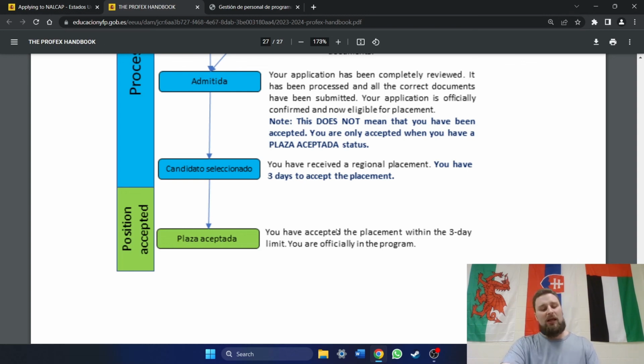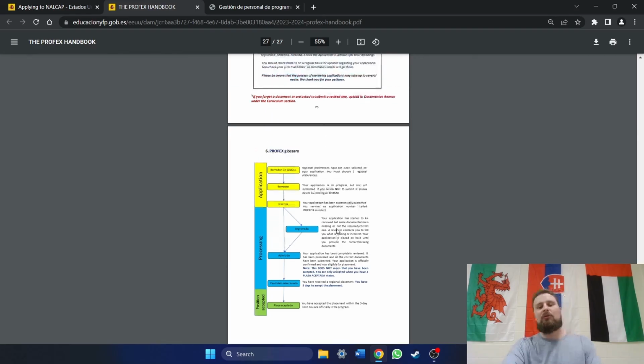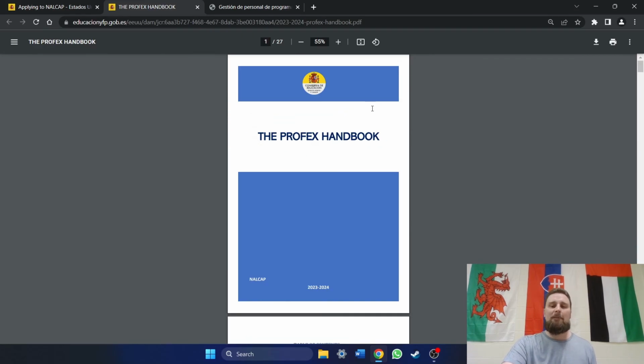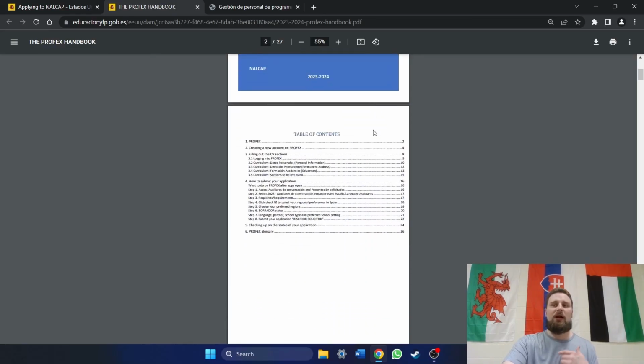Okay, so that is the PROFEX handbook and a little bit of the issues that were coming up in PROFEX. Hopefully that was helpful. There were a couple of things there that I stumbled over, such as the icon and the photo and things. So hopefully in years to come, people will find this and find it helpful. If you have any comments or questions, leave them in the comments below and I will try to get back to you.